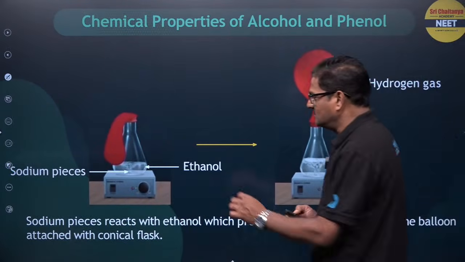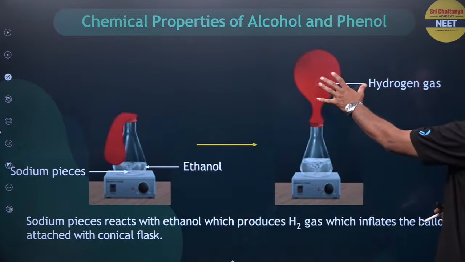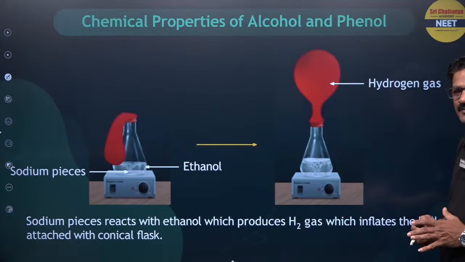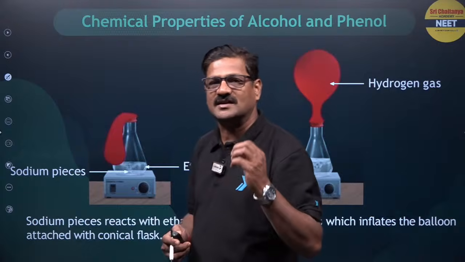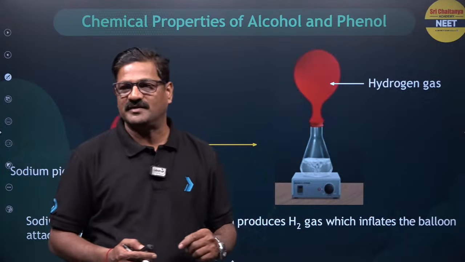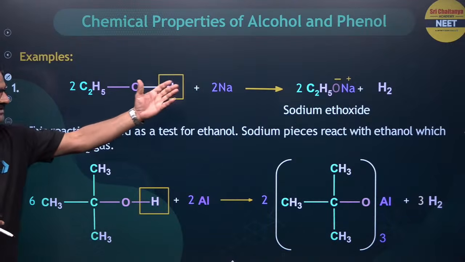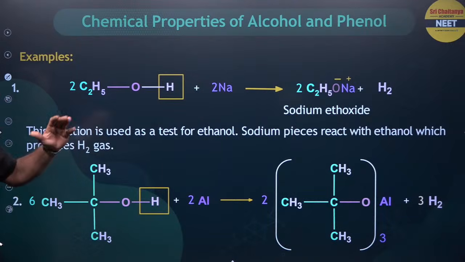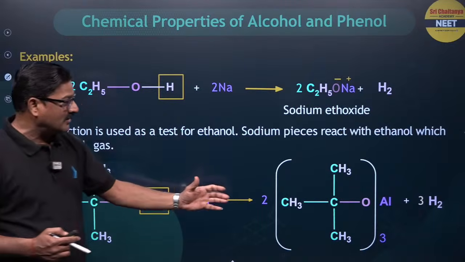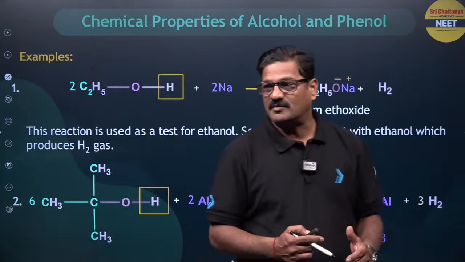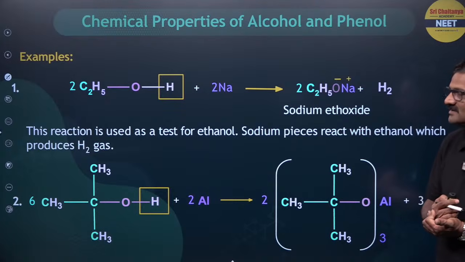You just take ethanol and put in a sodium piece. You are going to see hydrogen gas bubbling out, right? So this is a test for alcohol, the acidic nature of alcohol. Even this can be given with the phenols. Also you can see ethyl alcohol, sodium metal is reacting, sodium ethoxide is formed, hydrogen gas is formed. Of course, with aluminum, aluminum tertiary butoxide is formed. Of course, aluminum tertiary butoxide is a very good base. Fine.